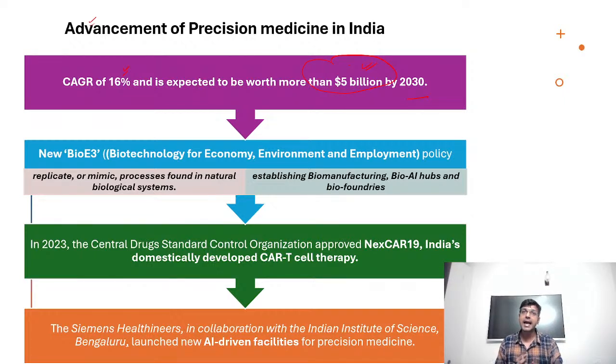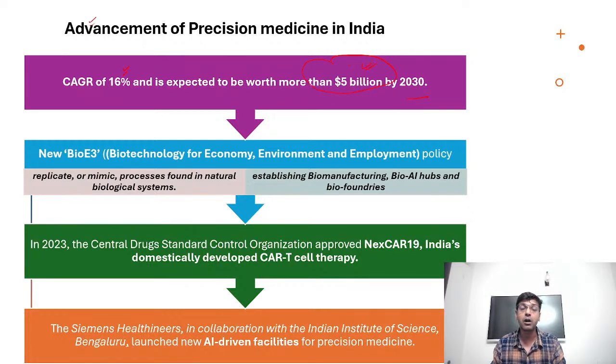So when we are saying that this new BioE3 is going to create certain manufacturing technologies which will replicate or mimic the scenario of the natural biological system, and if we are able to create that in the laboratory, then we can understand how these natural processes interact with each other and how we can silence these types of problems, especially those causing diseases in the human population.